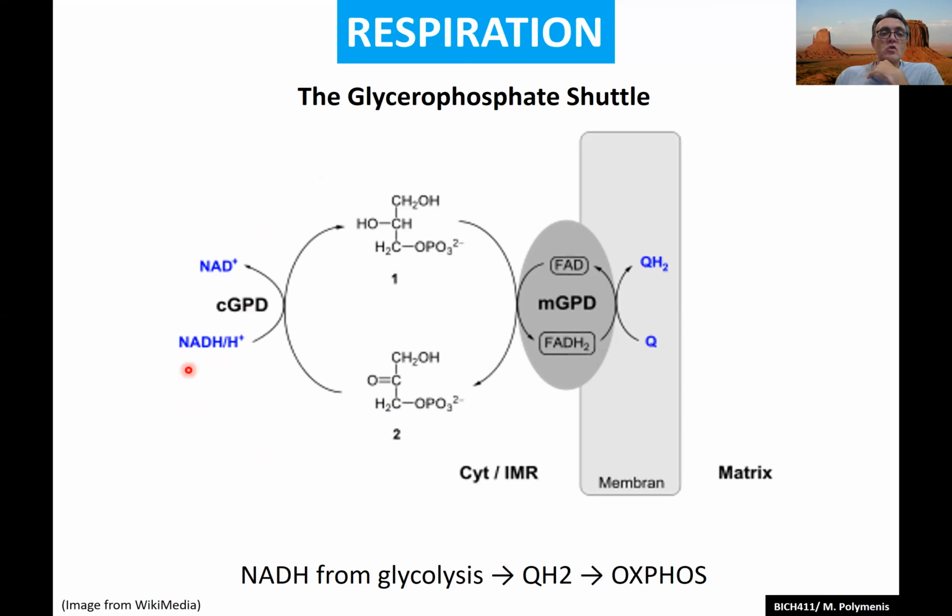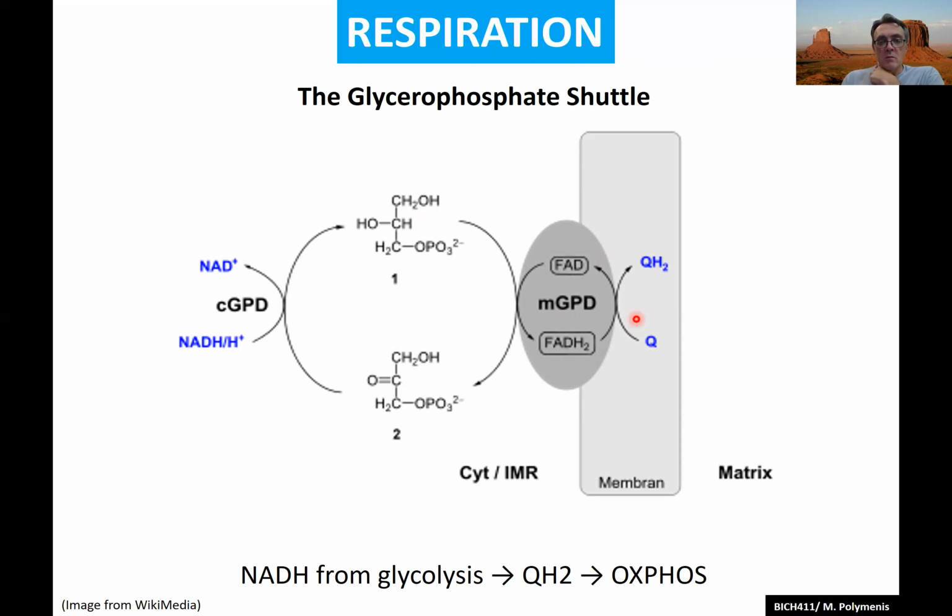So you use the reducing power of NADH to turn the keto group into a hydroxy group, and then do the converse redox here using FADH, with complex 2.